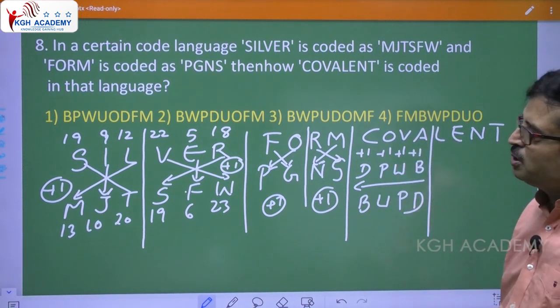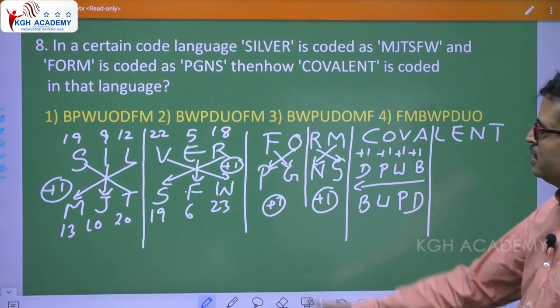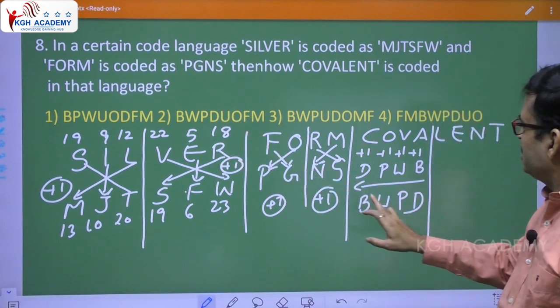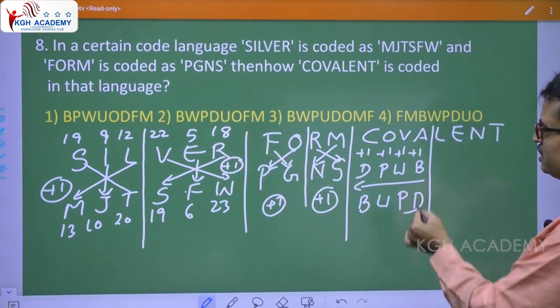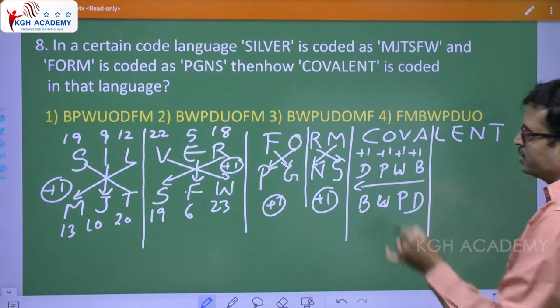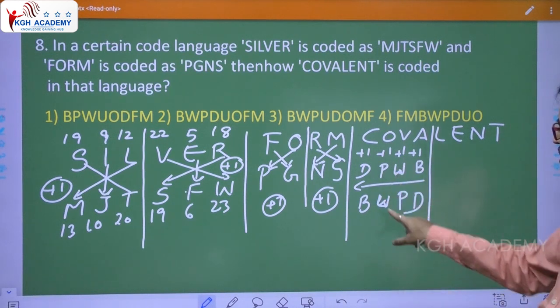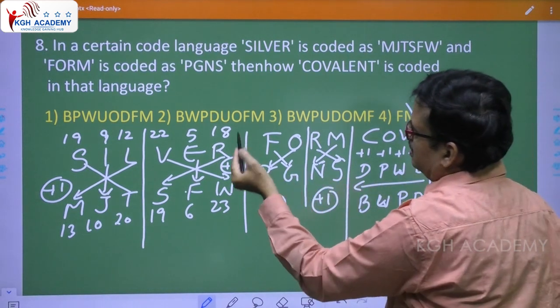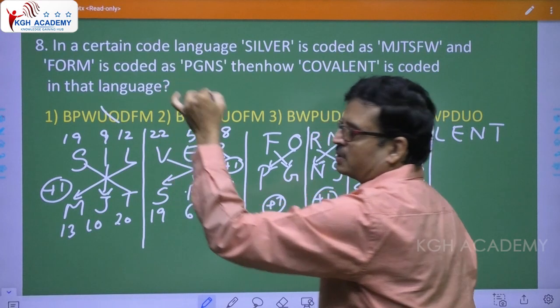First of all, verify with the options whether we are going the right way or wrong. Just verify, B, W, P, D, see, this option begins with FM. So this is wrong. Clear?